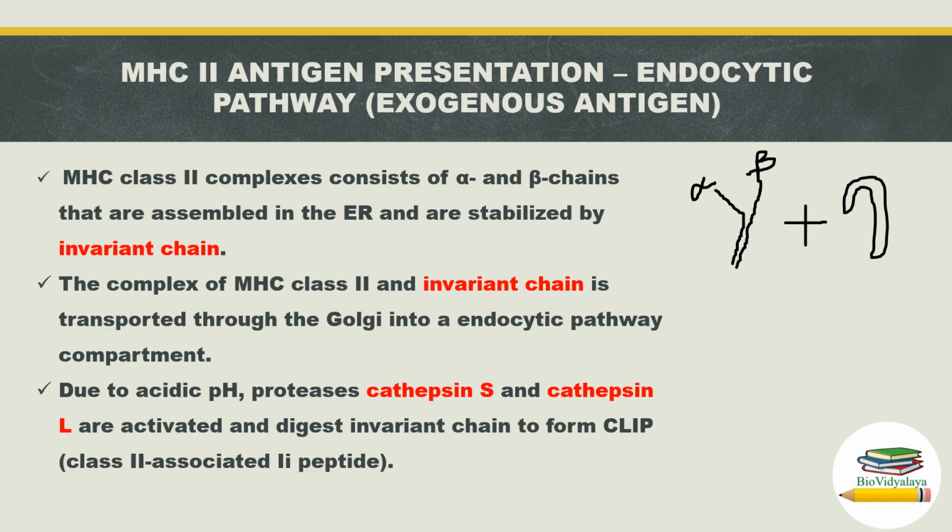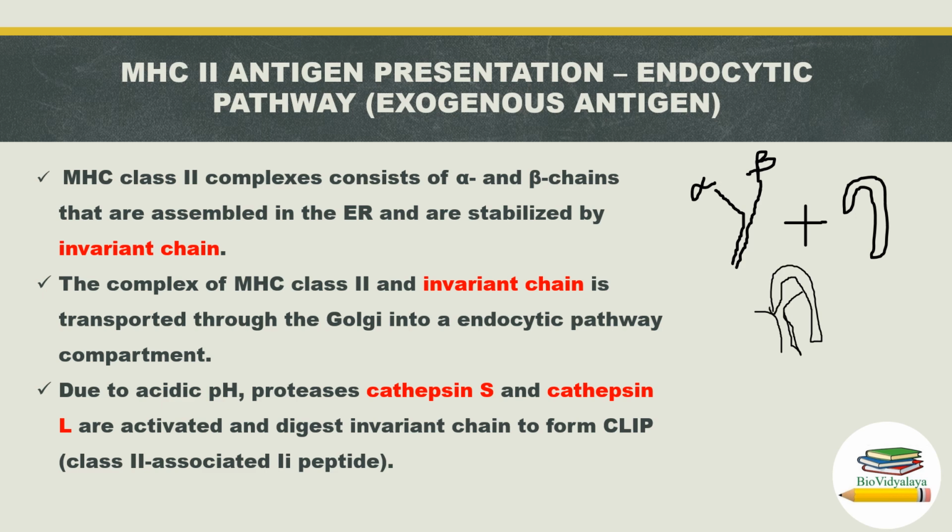Invariant chain will block binding of endogenous antigen to our MHC2 molecule. This complex means the complex of MHC2 and invariant chain. Like this, this is invariant chain.